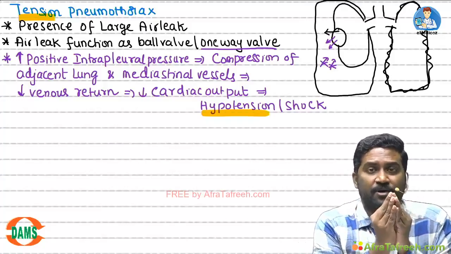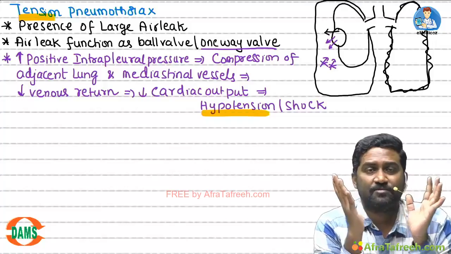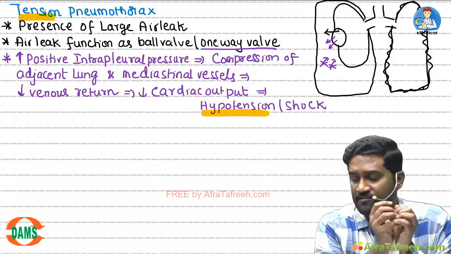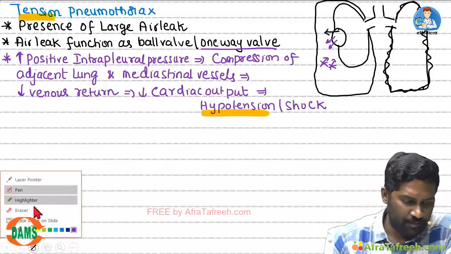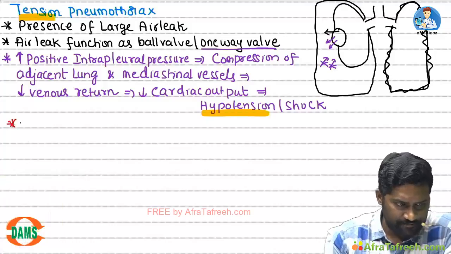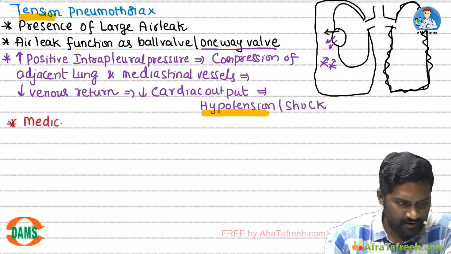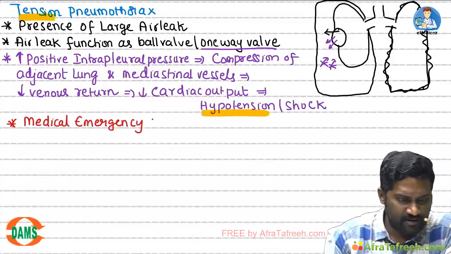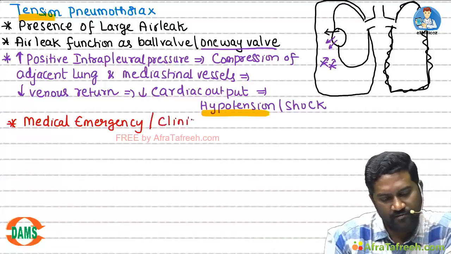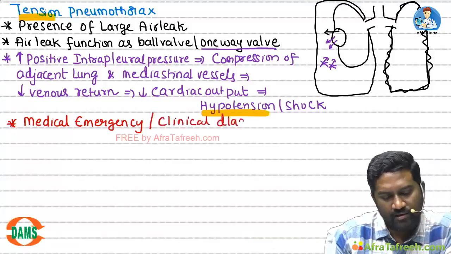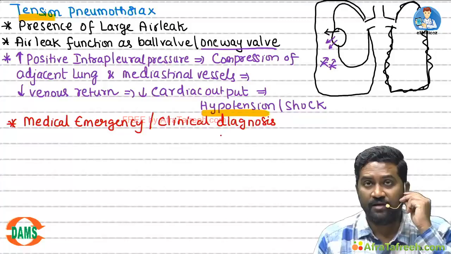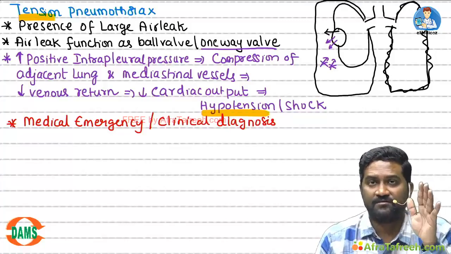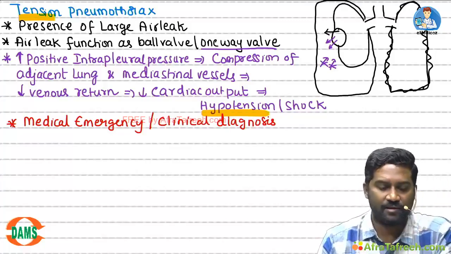So, this is happening because of buildup of tension in the pleural cavity. So, it is called tension pneumothorax. Because this is presenting with hypotension and shock, tension pneumothorax is always a medical emergency. It is a medical emergency and a clinical diagnosis. No need for any investigation to prove it is tension pneumothorax. If you feel it is tension pneumothorax, you should intervene immediately.